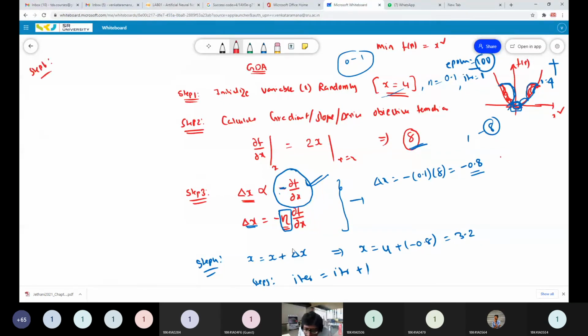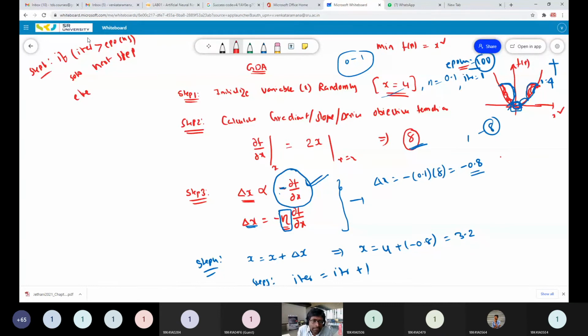Step 6 is, after incrementing the iteration, check for the convergence criteria. The convergence criteria is whether your current iteration, after the increment, is greater than the number of epochs you defined initially. If it is true, then go to the next step. That means you are coming out of the loop.